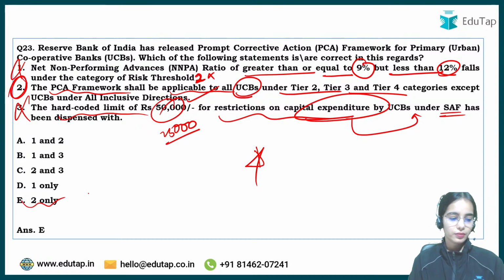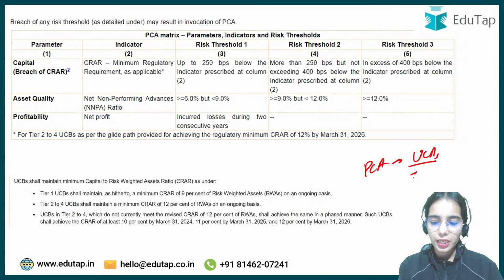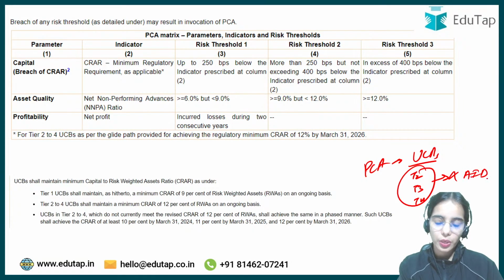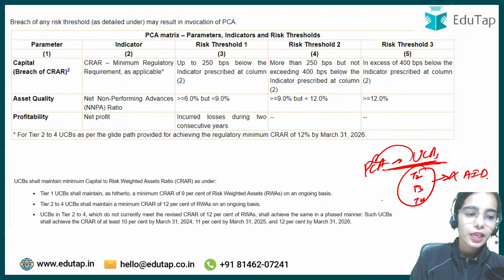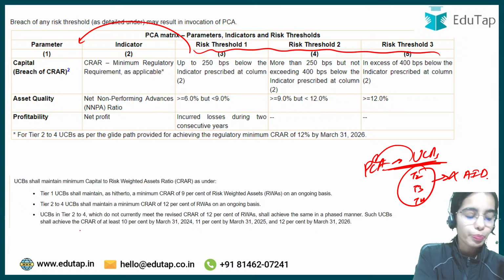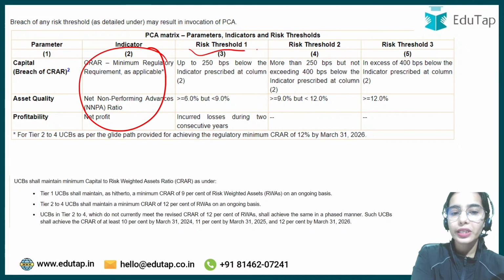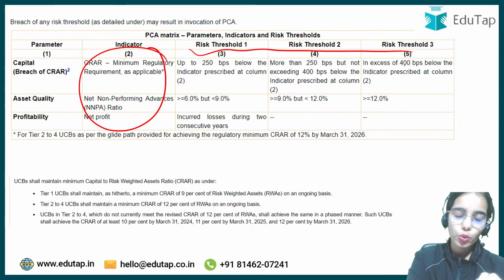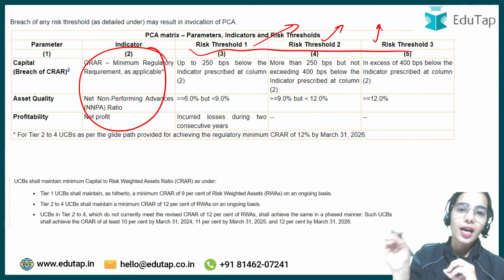That is E. Here the PCA framework was released for the urban cooperative banks that are in tier 2, tier 3 and tier 4 that are not under the all-inclusive directions. So for the UCBs there is the PCA framework. In the prompt corrective action framework, if you are failing to maintain any of the indicators, you will go into a risk threshold, and if you are in a risk threshold, you will have to follow certain guidelines, the mandatory actions or the discretionary actions that the RBI imposes.